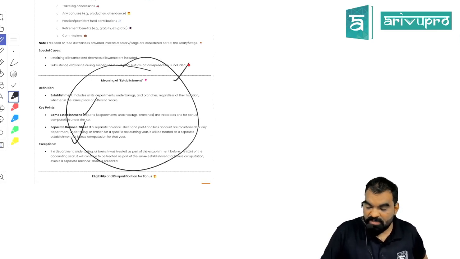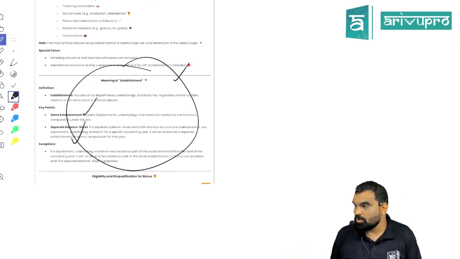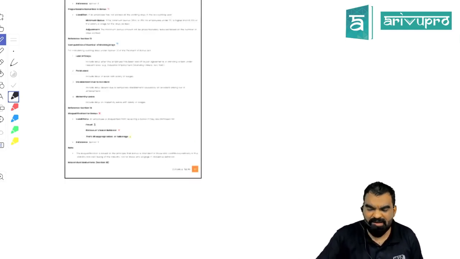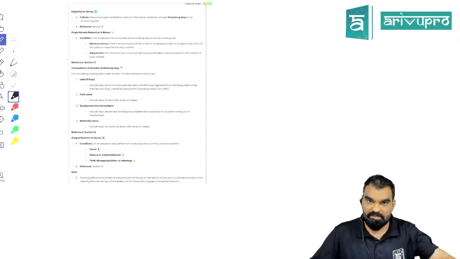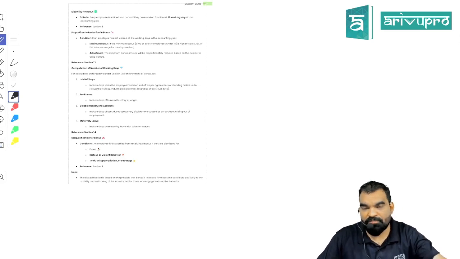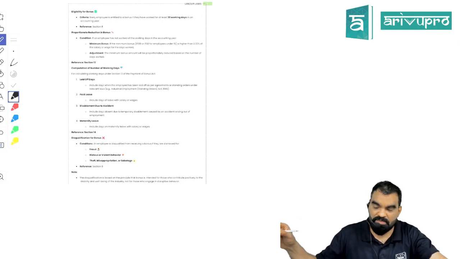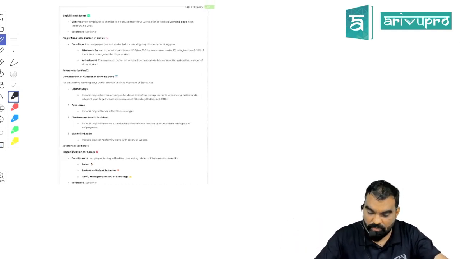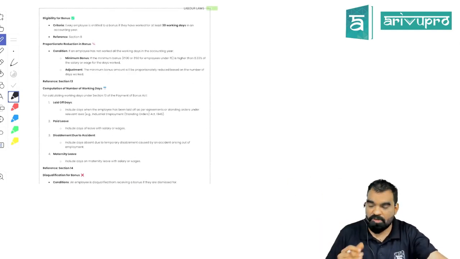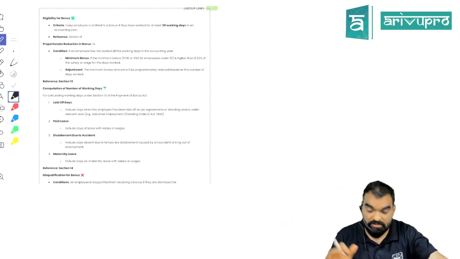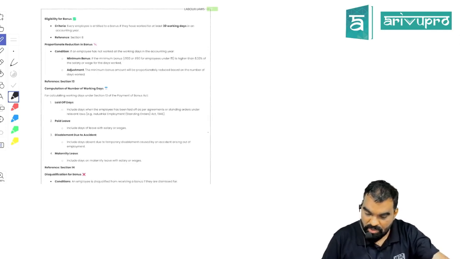Now, whether one establishment will be treated as an establishment or not is totally dependent upon the books of accounts. If you are maintaining separate books of accounts, and even if you are part of the same group, it doesn't matter, you will be treated as a separate establishment. You have to qualify the criteria of 20 employees individually, not in the group. But if you are located in different locations and you are following a centralized accounting system, workers working in all the branches will be considered for calculating the bonus obligation. Got my point?